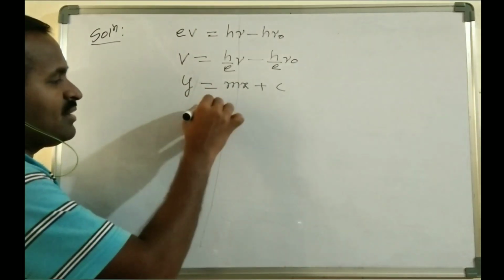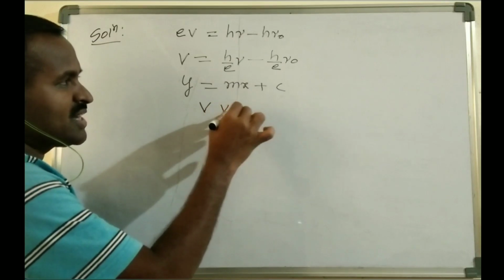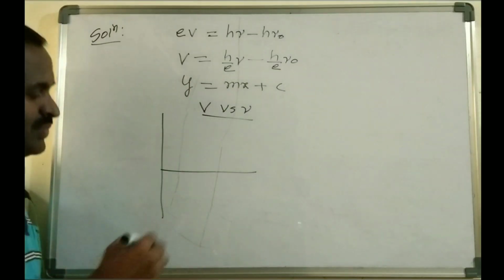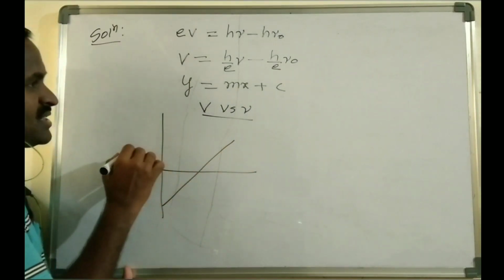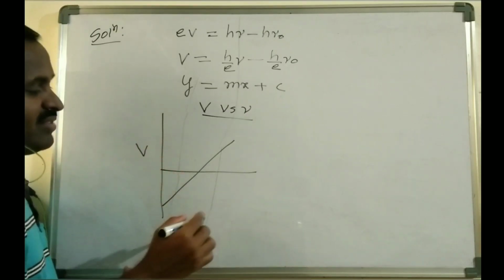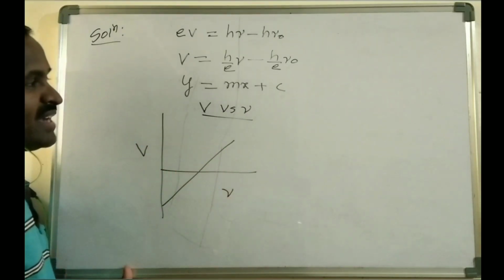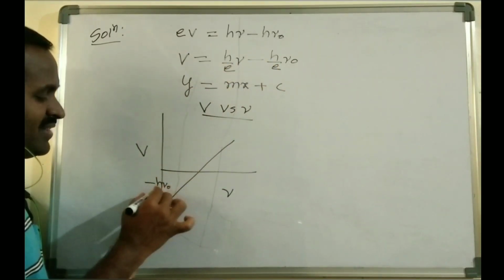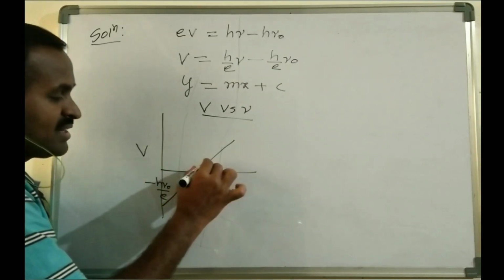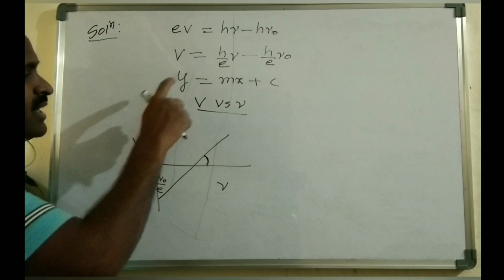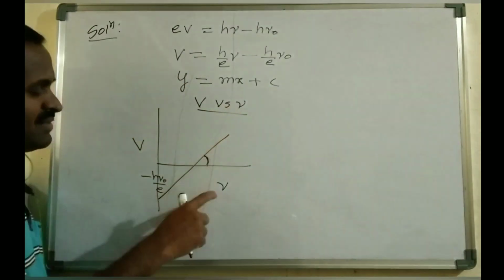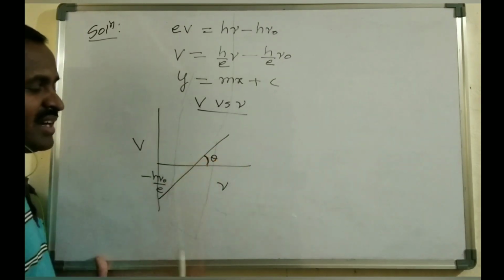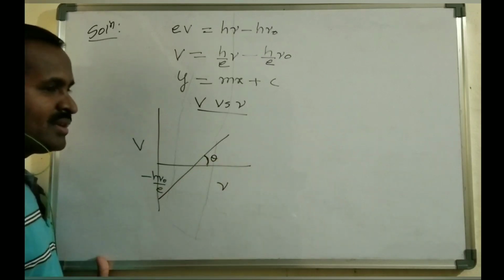If you plot a graph between the stopping potential V versus its frequency nu, you will get a straight line with a negative intercept. The stopping potential is taken on the y axis and frequency on the x axis, and the negative intercept is minus h nu naught divided by e. The slope of this line is its tangent: if you plot a graph between the stopping potential V versus frequency nu, with angle theta, the tan theta is the slope of this curve.